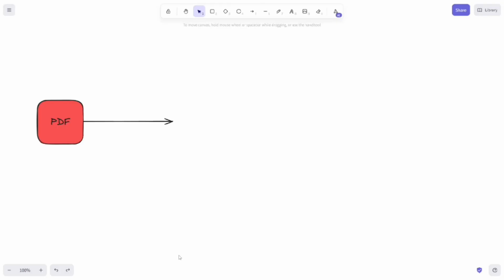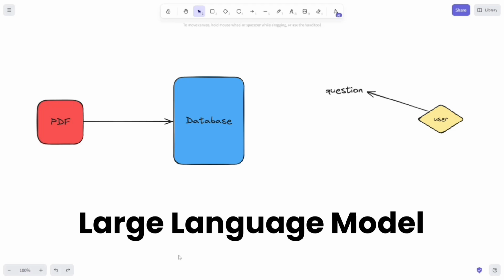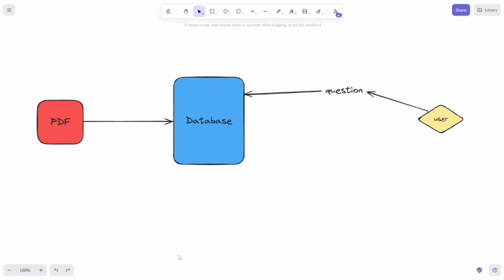So for this, the PDF will be stored somewhere, like in a database or anywhere else. Then when we ask the question to the LLM or a model, it will first go to the database and find relevant results as per the question. And then we'll have the question and the results from the database, which will pass through the model. And then the model will respond as per the question and the results from the database. But this is not a straightforward process.